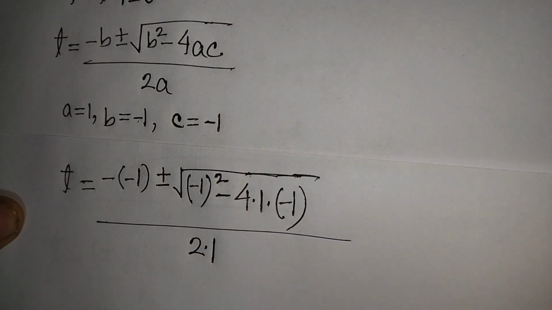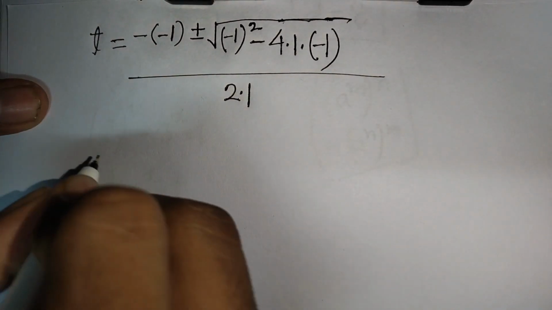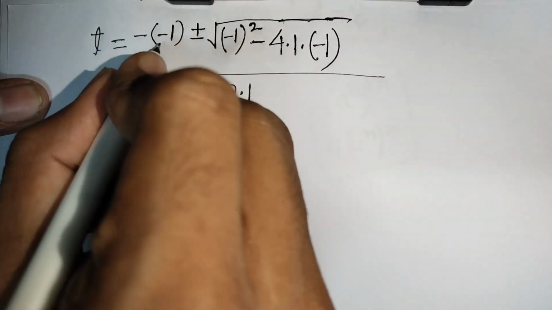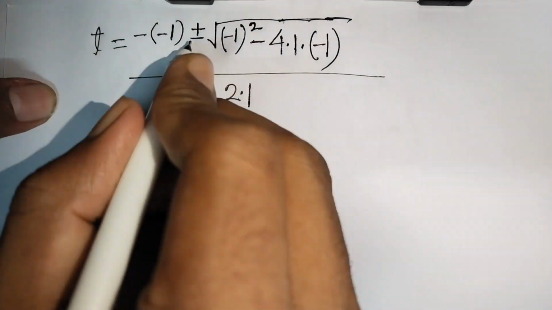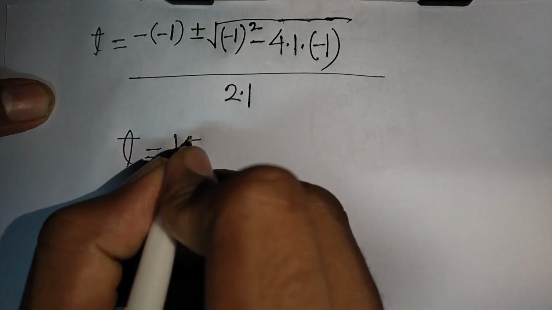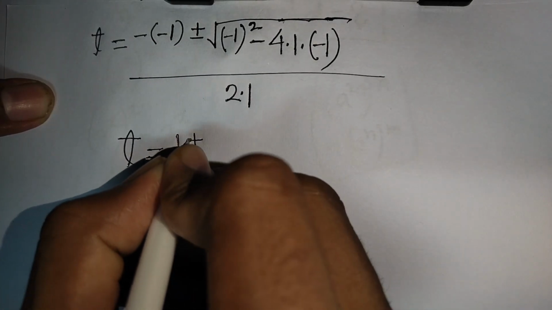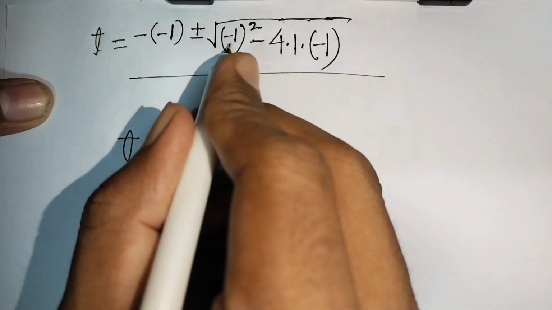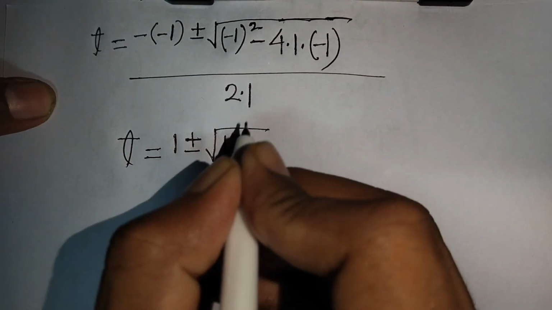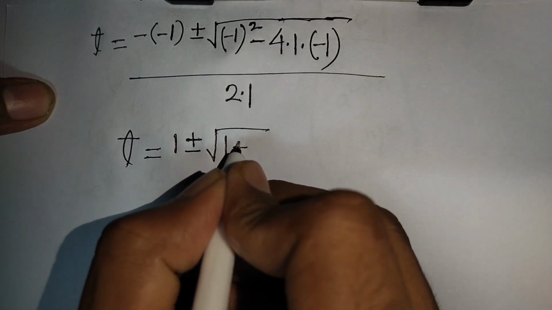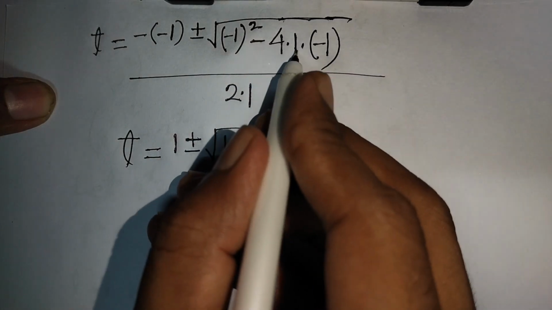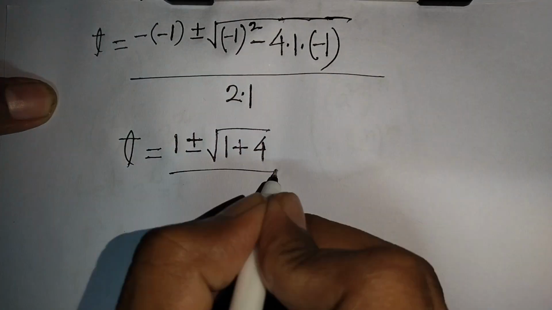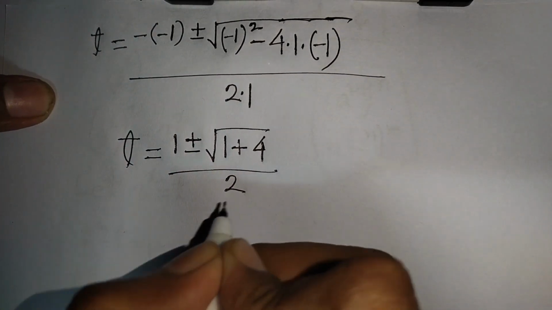Now I can write here t is equal to minus times negative 1, that means positive 1, plus or minus square root of negative 1 bracket square, that means positive 1, minus times minus, that means plus, 4 times 1 times 1, that means 4, then divided by 2 times 1, that means 2.